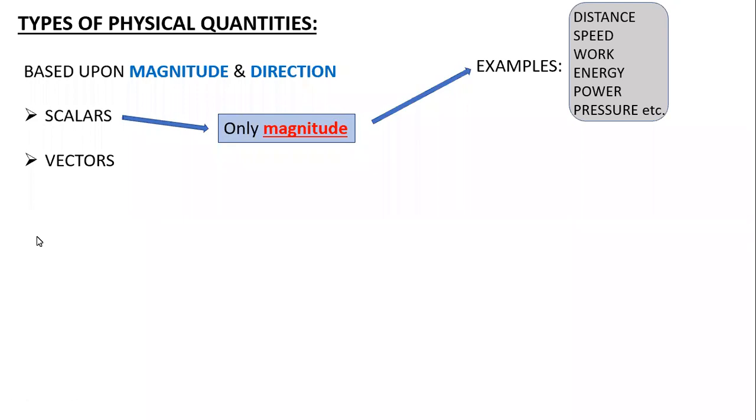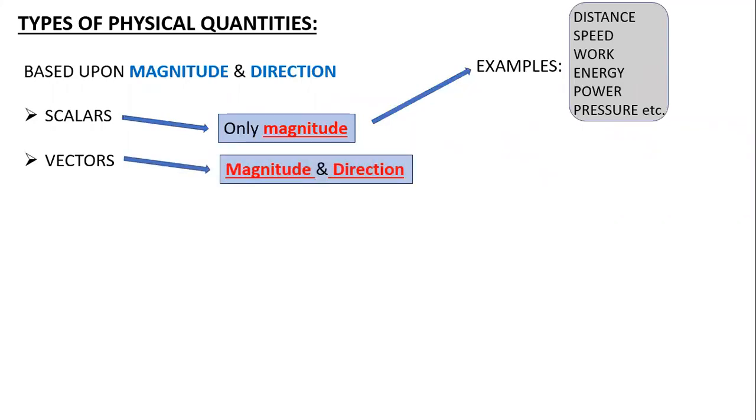Now at the same time, when we deal with vectors, Shivesh, as per you, what are vectors? So vector means in which the direction is also there. Okay, direction means there will be magnitude and there will be direction as well. Yes, sir. And can you list one or two examples? Sir, a car moving on a circular road. Okay, so that will be an example, but I need a physical quantity as an example.